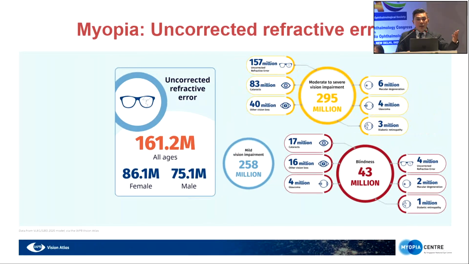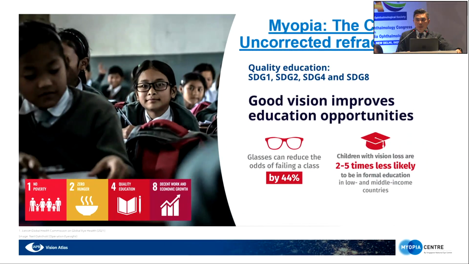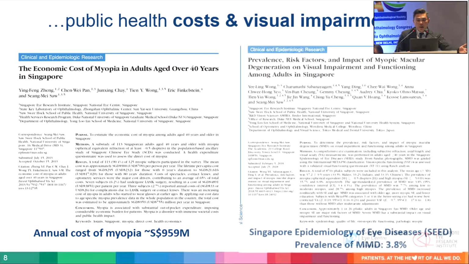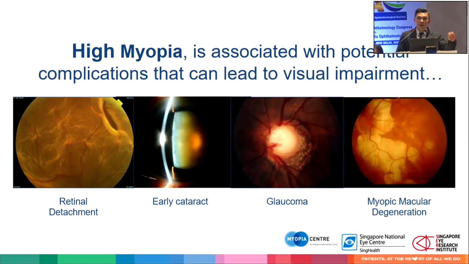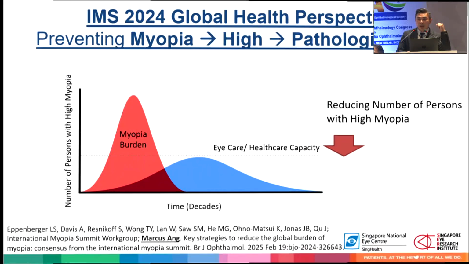And myopia is not just a refractive error. When uncorrected, it affects visual function, but also has been shown to affect education, opportunity, as well as impact in terms of economic burden. So the public costs of not correcting myopia is also associated with the permanent visual impairment from complications that arise from high myopia. So actually what we're really concerned about is that myopia control should be preventing myopia from progressing, such that we reduce the risk of high myopia leading to these potentially blinding complications.